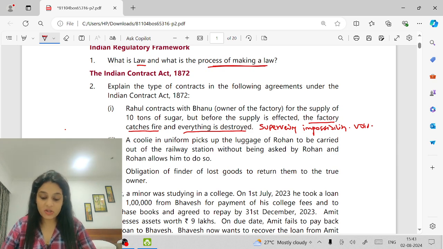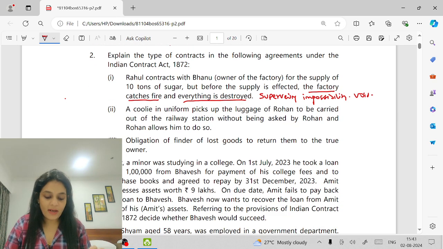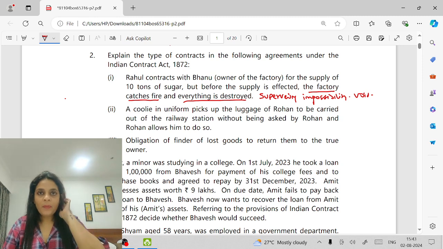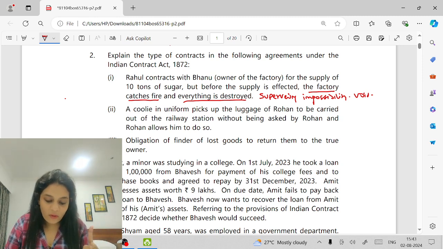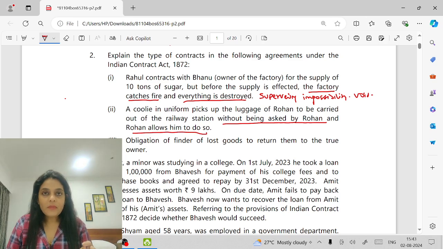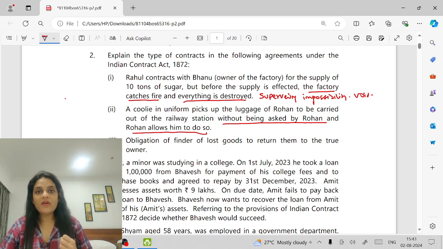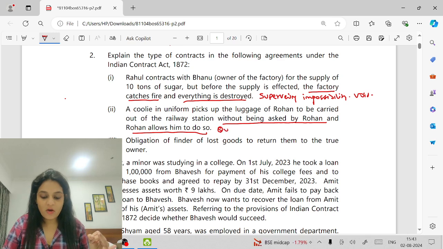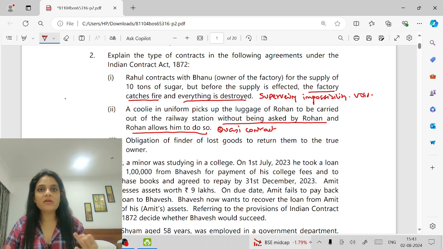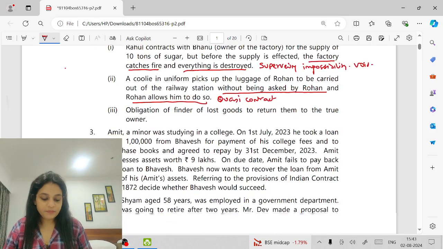A coolie in uniform picks up the luggage of Rohan to be carried out of the railway station without being asked by Rohan, and Rohan allows him to do so. So first rule says consideration must move at the desire of the promisor. But when you see the other person doing the work and you don't stop him, he's not doing it free of cost. So are you liable to pay him? Yes. Quasi contract, obligations created without law. Which heading? Work done non-gratuitously.